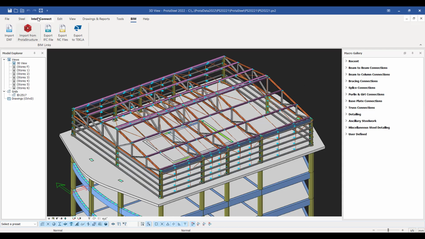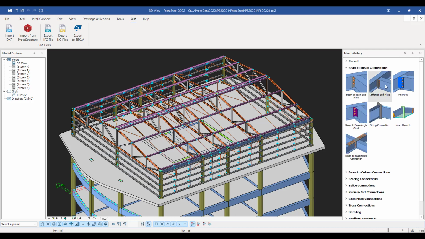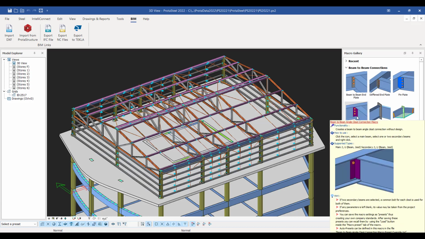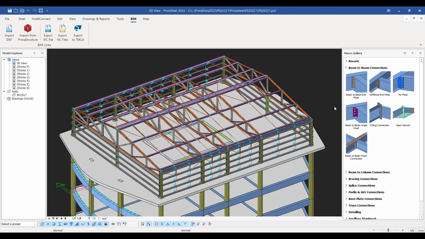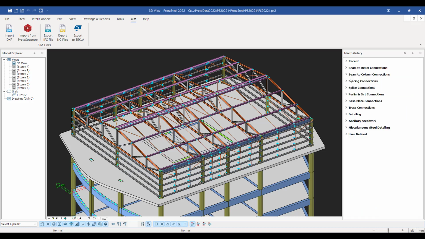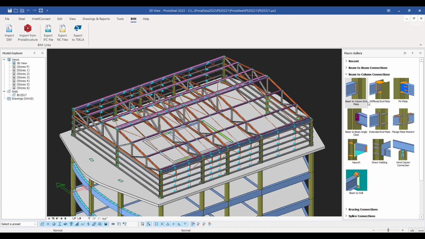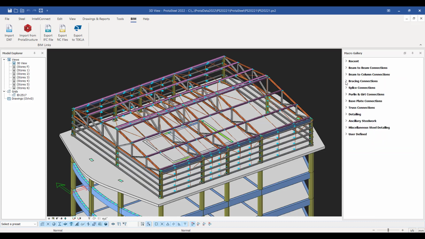Now along the left here, you'll see that there's also this new macro gallery. If you just click on the macro gallery, you can see that there's different types of connections here that we might want to commonly employ. You'll see that there's some new connections that we've added. There's a new beam to beam angle cleat connection that we've recently added. You can dive down and look in here. There's a new wind column connection that's been created, but there's other things like haunches and welding and stiffened end plates and so on. So there's a range of different types of connections in this macro gallery that you would typically use within a project.